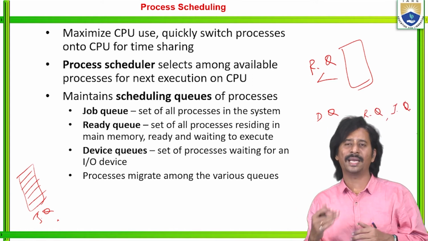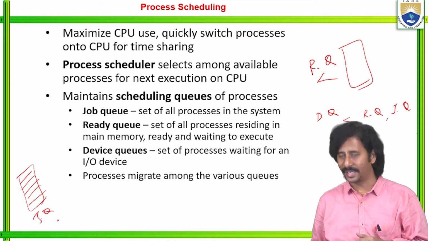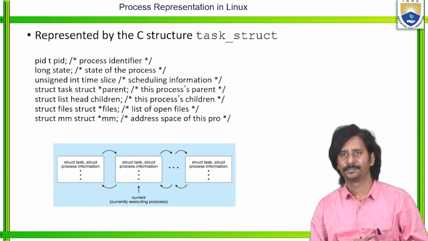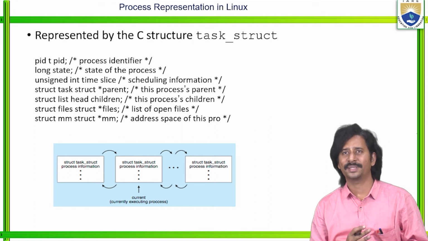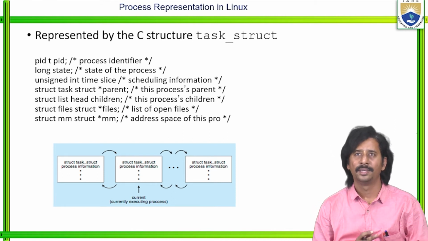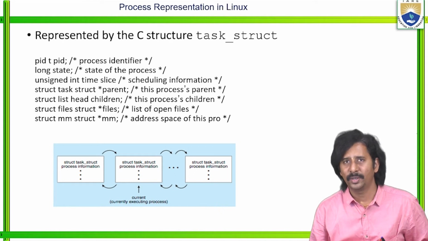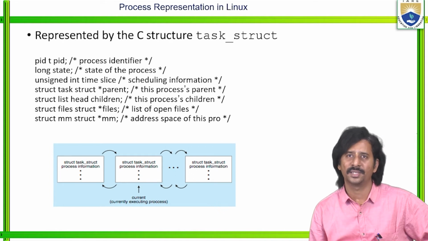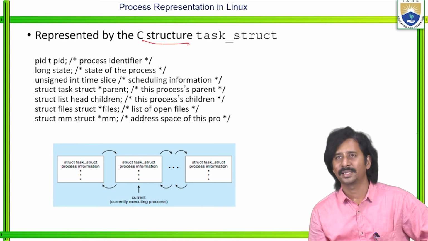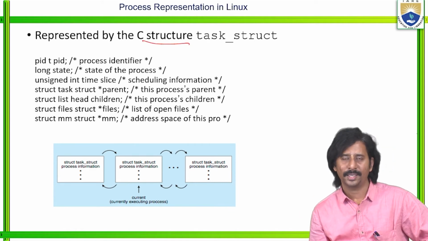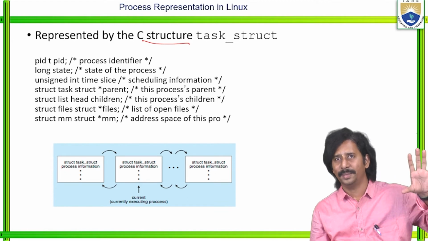Each and every time, the processes migrate among the various queues. Let us take one example: the process representation in a Linux operating system. Here the process is represented by a C structure, that is task_struct. This is the PCB concept.